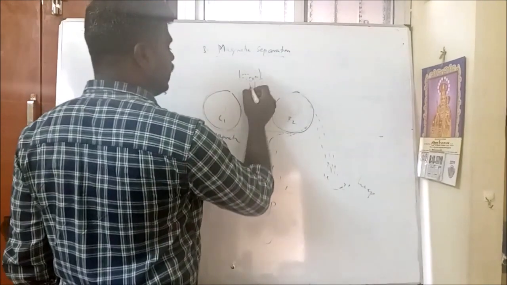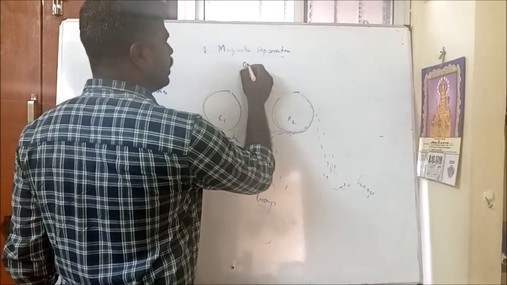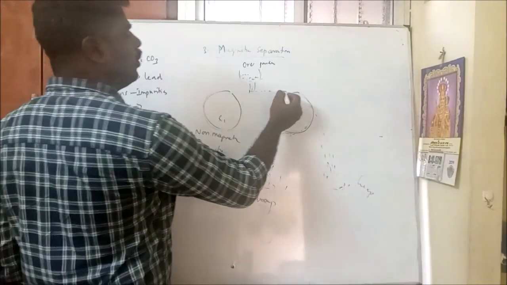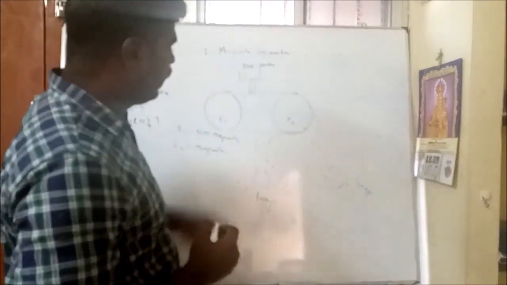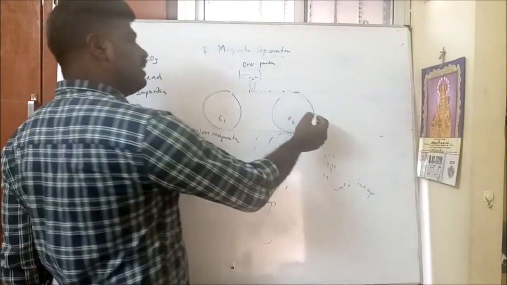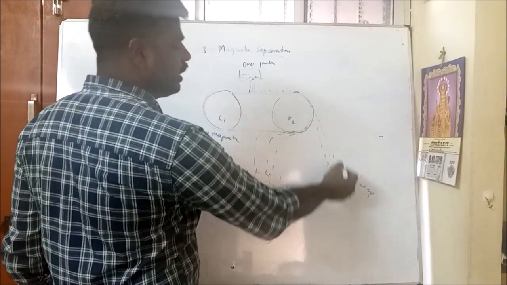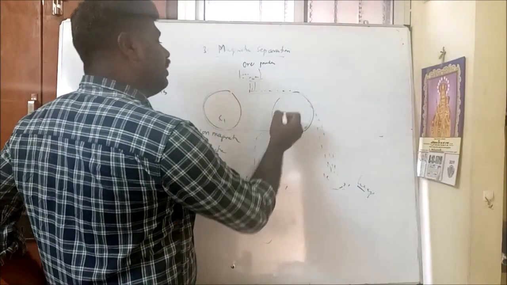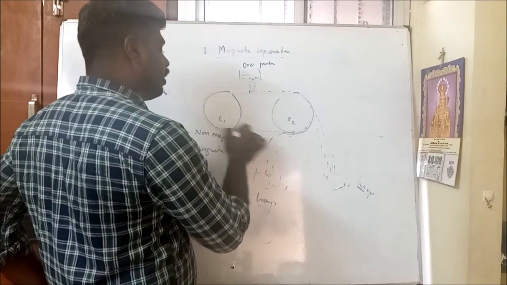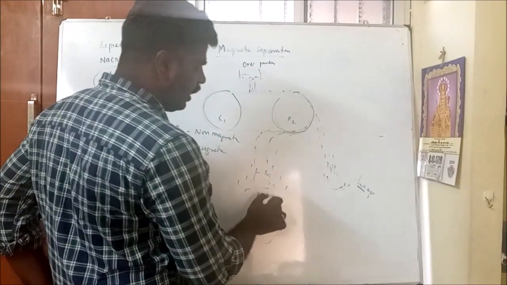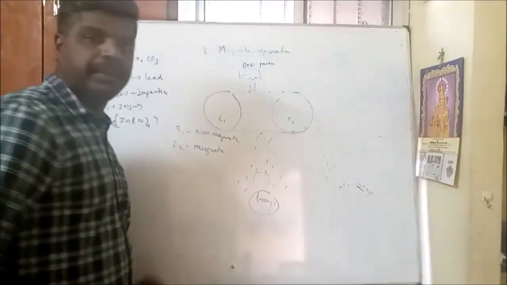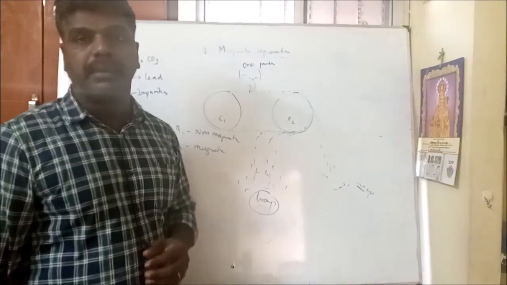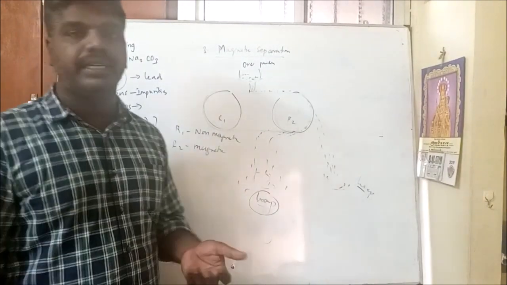Here a small hopper is there, just like a funnel. The ore is powdered and passed through the hopper. The powdered ore passes on a belt through the magnetic roller. The magnetic substances stick to the roller itself. Non-magnetic substances fall down and form a small heap. Then when the belt moves to the non-magnetic roller, the magnetic substances fall down here. In this way we separate magnetic substances from non-magnetic substances in an ore. This method is called what? Magnetic separation. Usually wolframite and the ore of tin can be concentrated by this method.